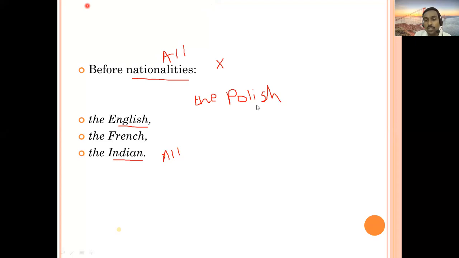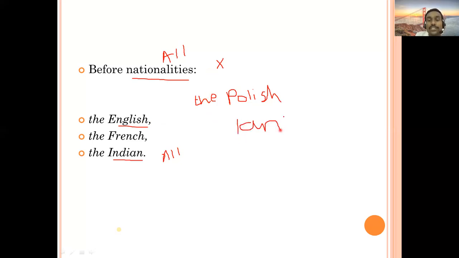Okay, the Polish means people of Poland, like this. So before nationalities, the people have to use article the. Any questions here? No, sir. Okay, so from English, I would like to tell here before names of languages.